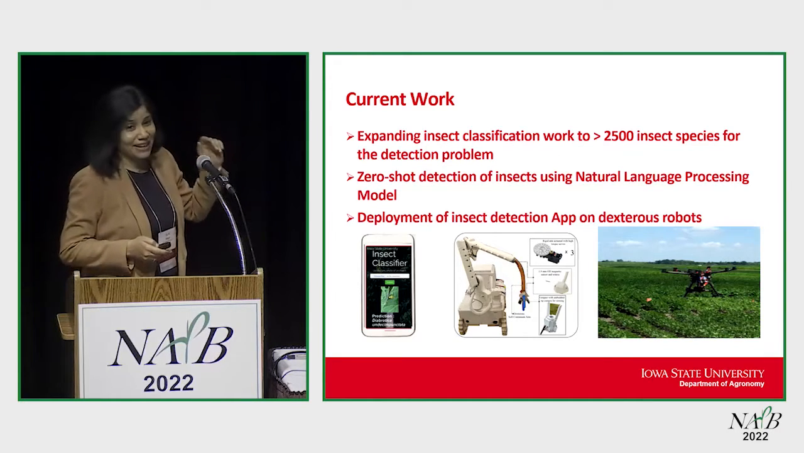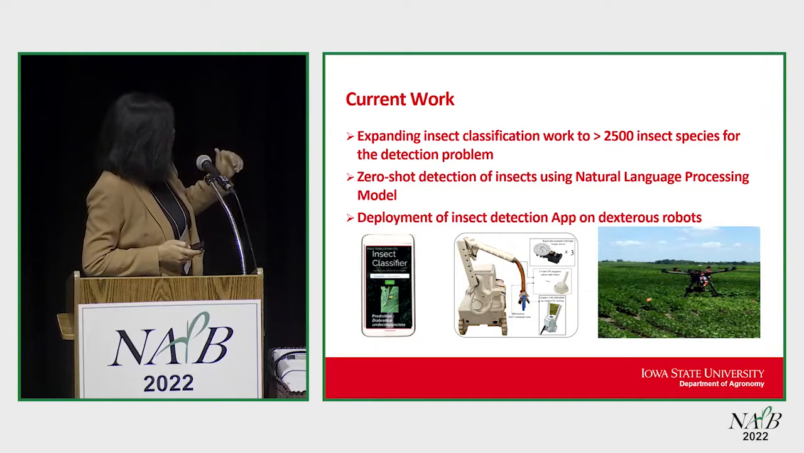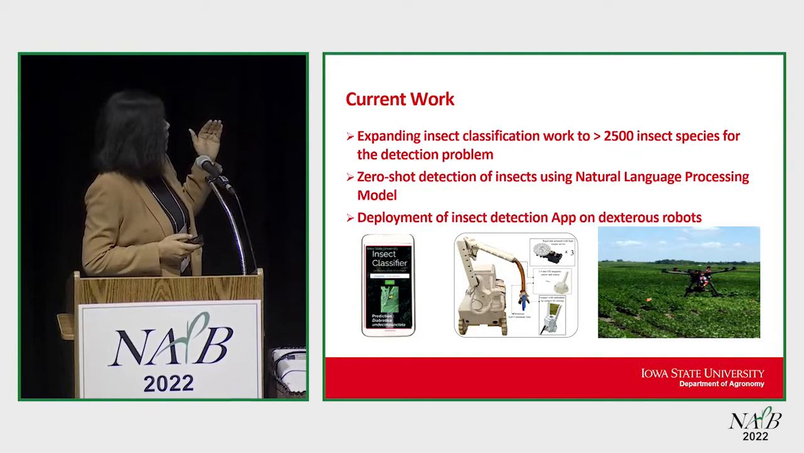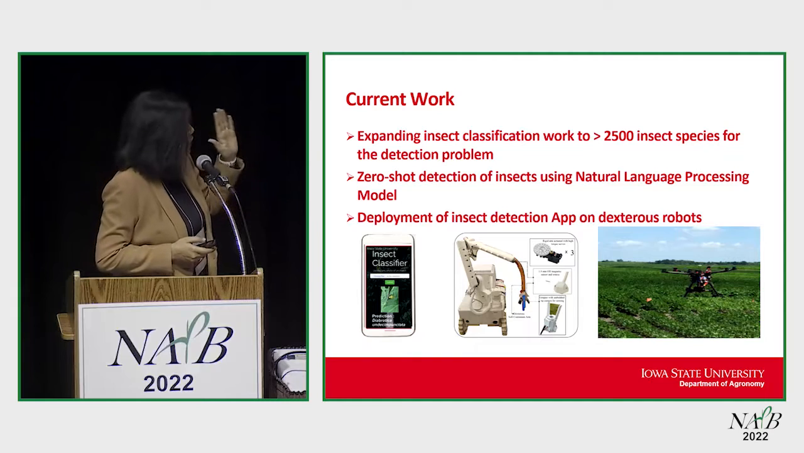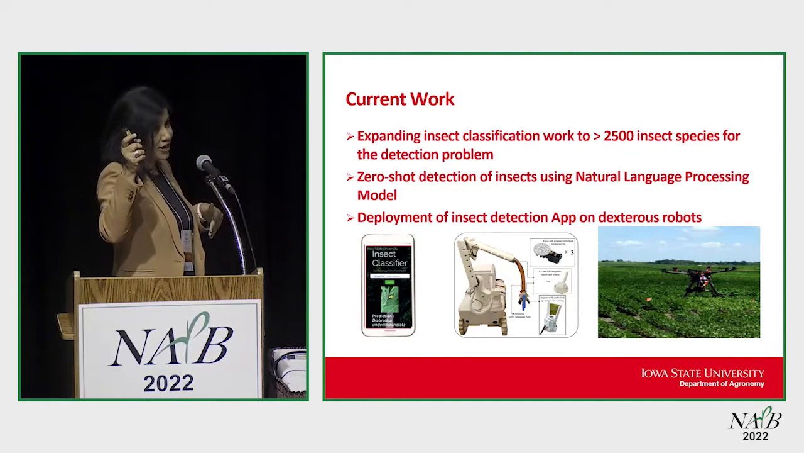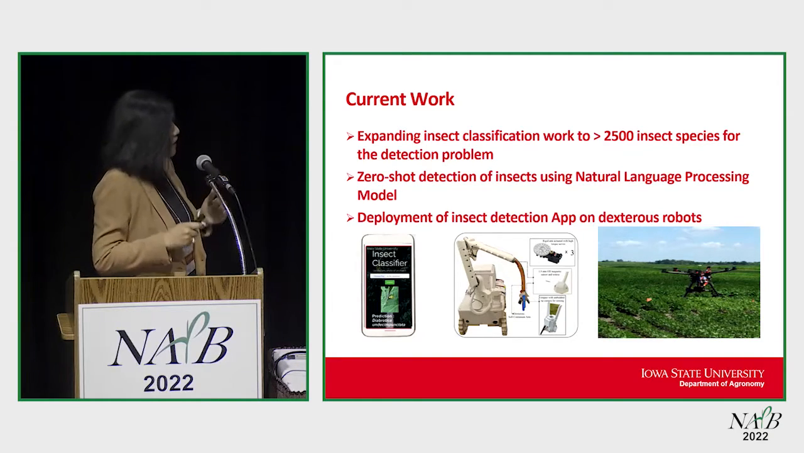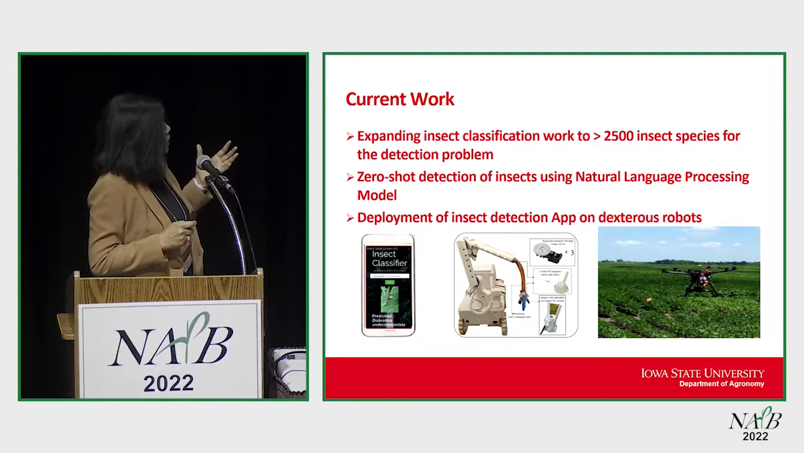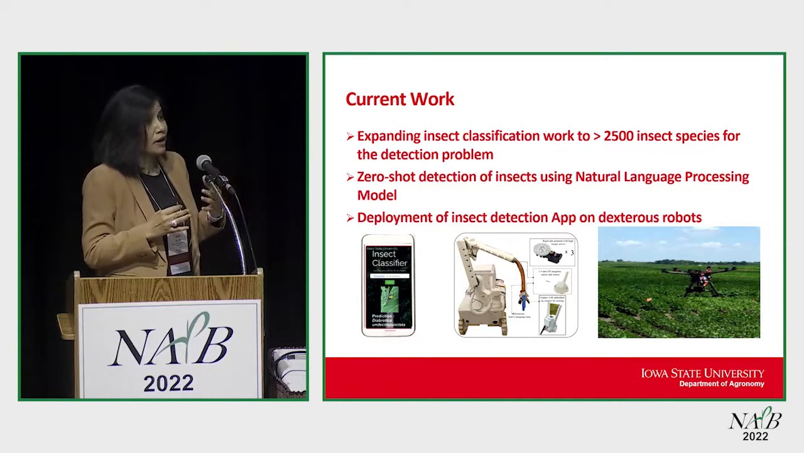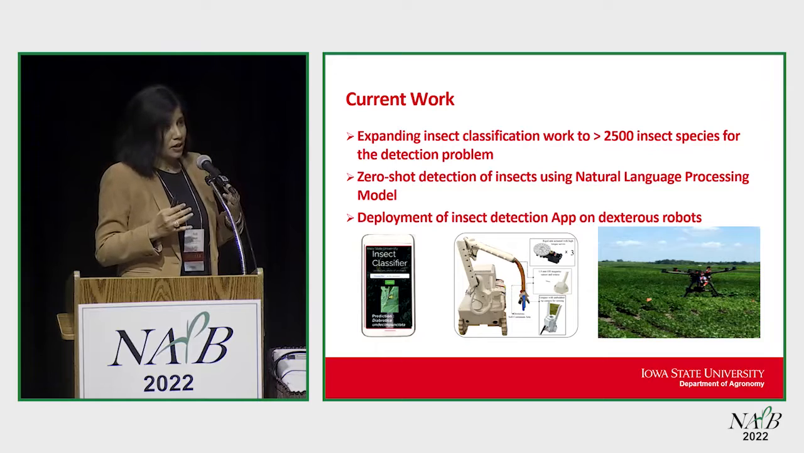And now I'll quickly shift to the current work. Right now we are trying to expand this work from 142 insect to 2,500 insect species, and the next level is, can we extend this to 10,000 species classification? But we are also moving into a detection problem, where we are trying to use these robots to detect.